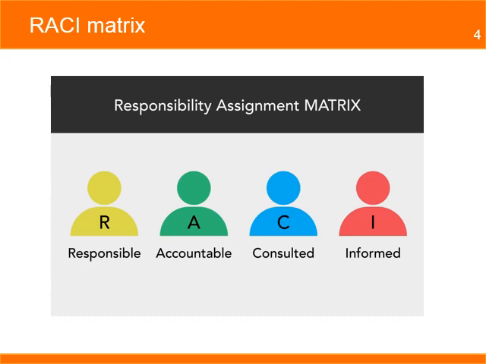RACI stands for Responsible, Accountable, Consulted, and Informed. Each letter in the acronym represents a level of task responsibility. Another version of the matrix includes the letter S, which stands for Support. The matrix is used to communicate to all team members and key stakeholders the roles and responsibilities they have on every task or activity in the project.